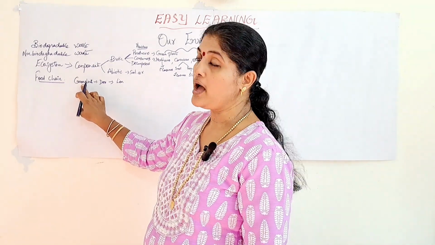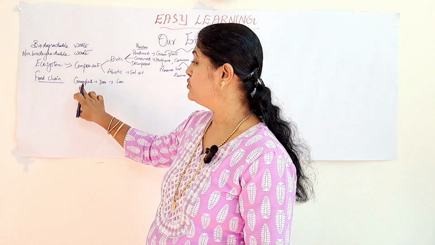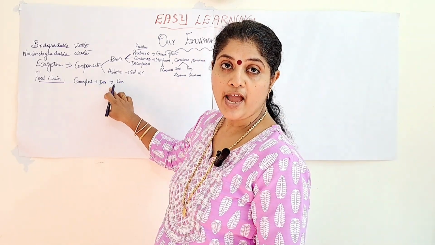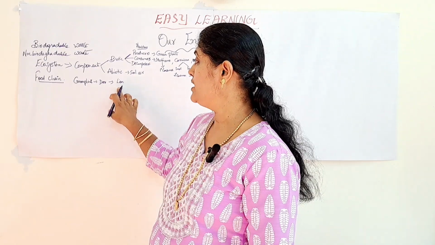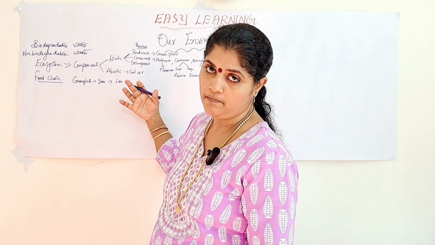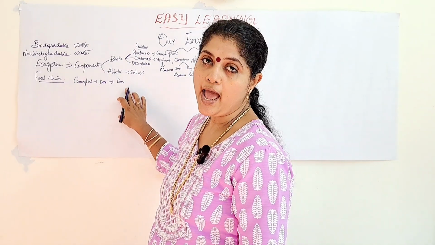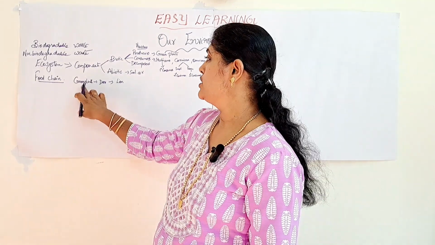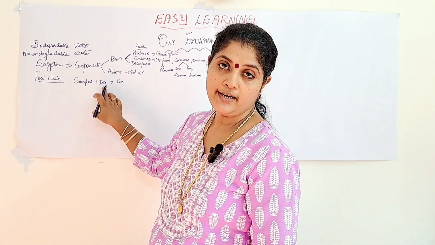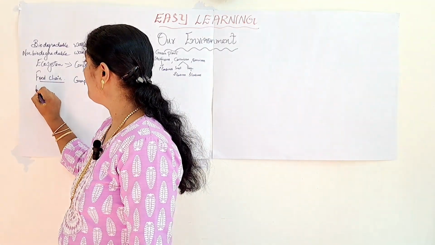So the green plants are eaten by deer and deer is eaten by lion. So this is a sequence of organisms in the community in which one organism consumes another organism. That sequence is known as food chain. Another term comes known as the food web.